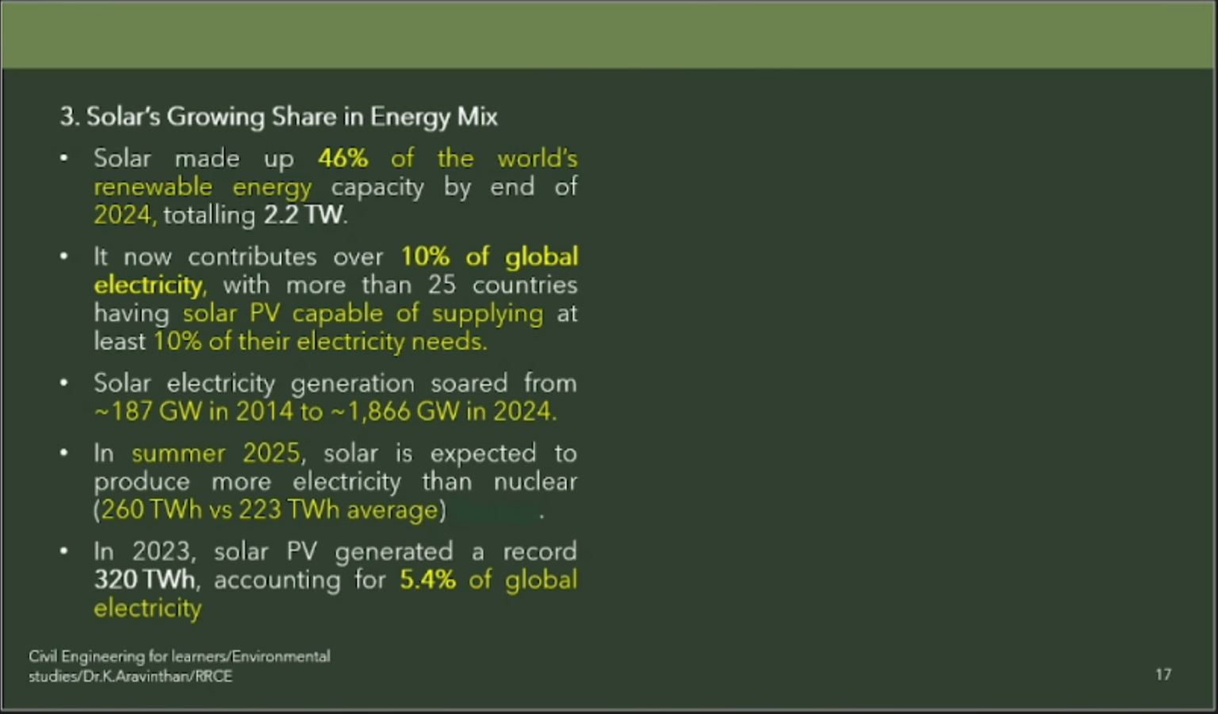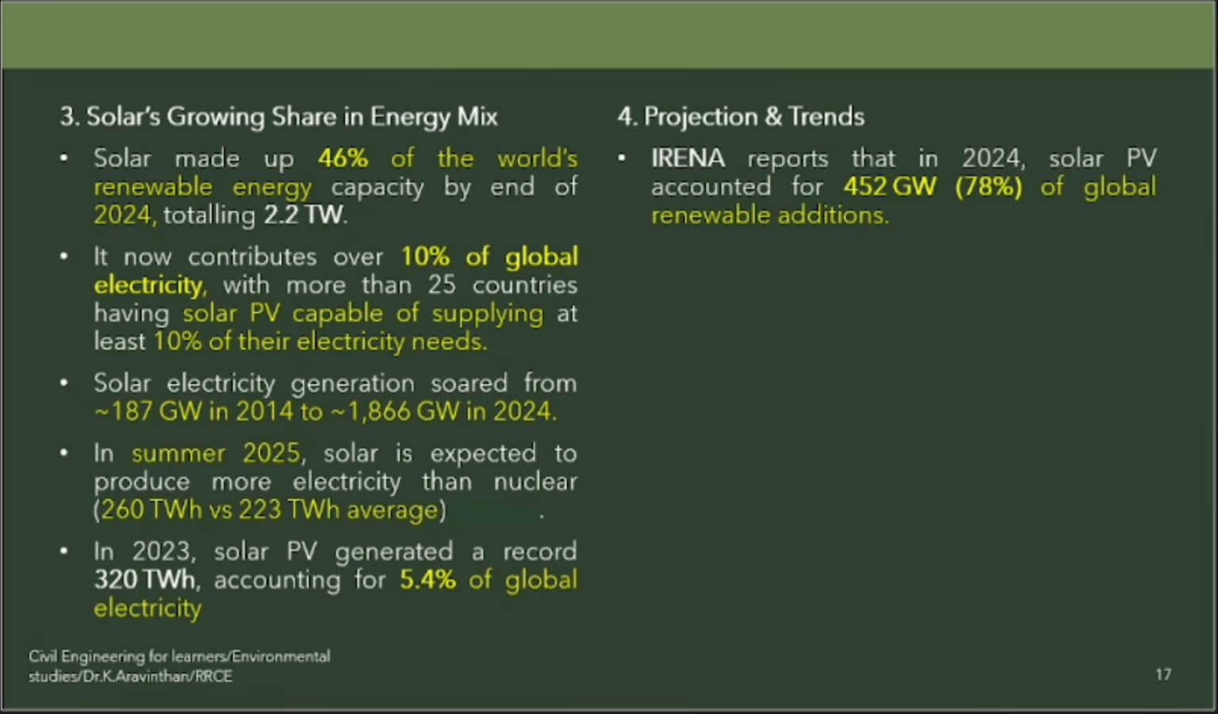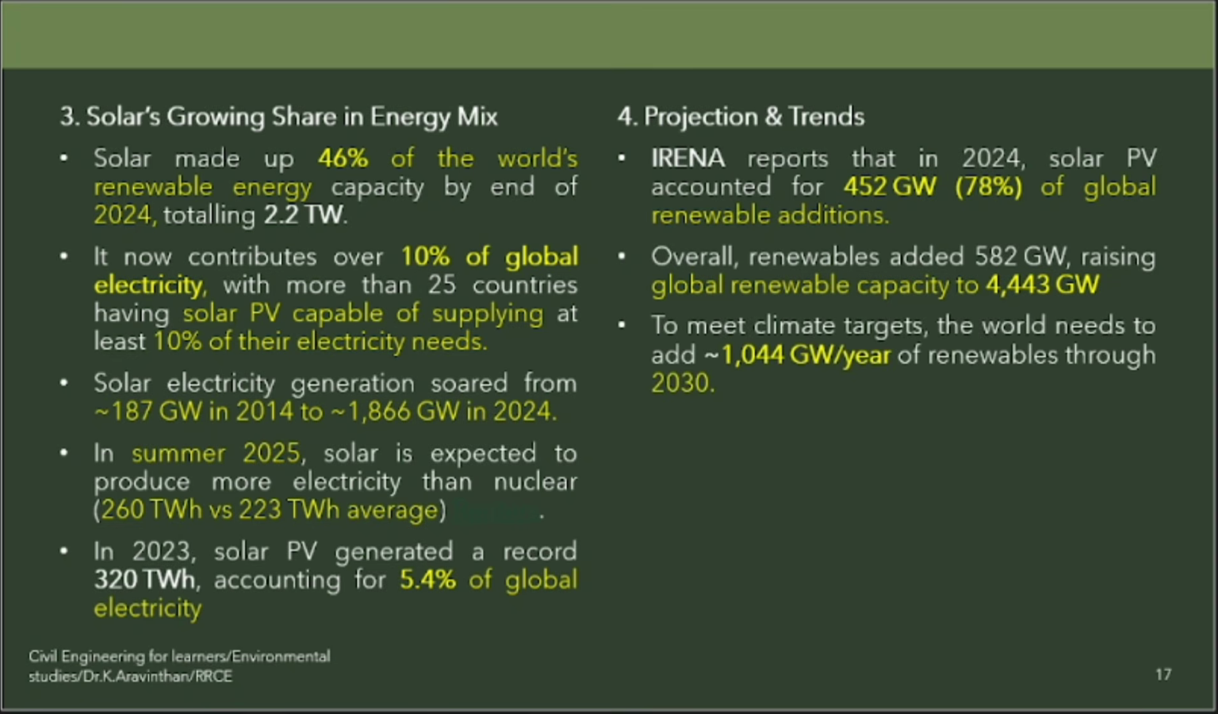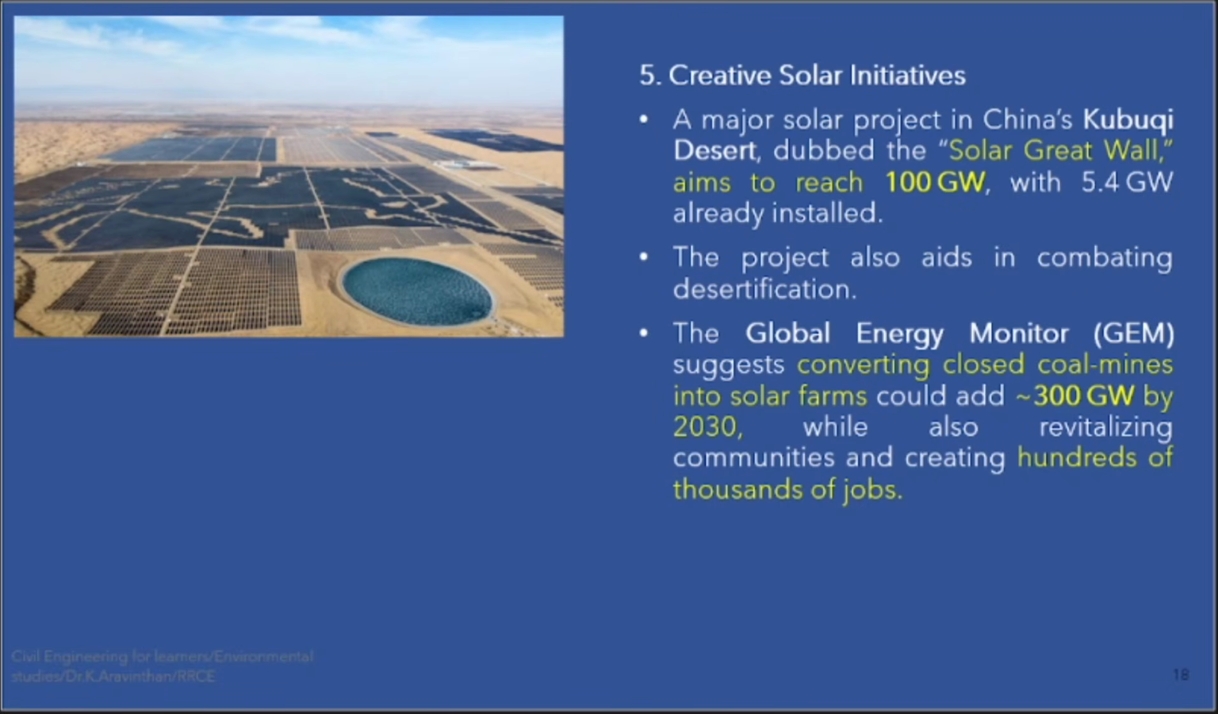So solar electricity generation from 2014 to 2024 increased from 187 to 1800, around 10 times. So this is the statistics around the world, and the projection is they have a target. Globally they have a target of how much they can reach. So they are trying to reach around 1.044 terawatts per year in 2030. This is the year. Where is the largest solar power panel in the world?